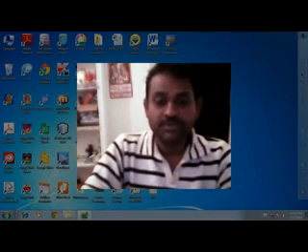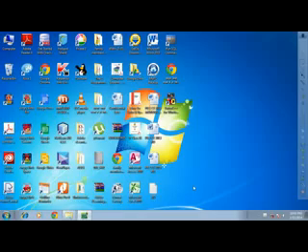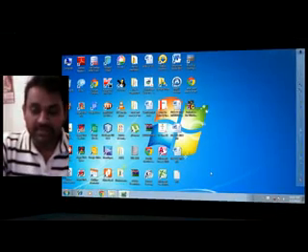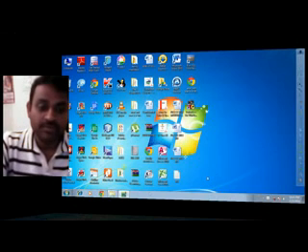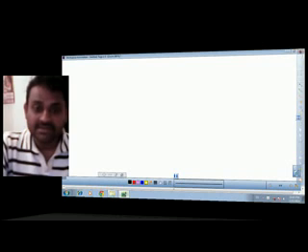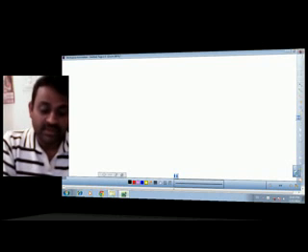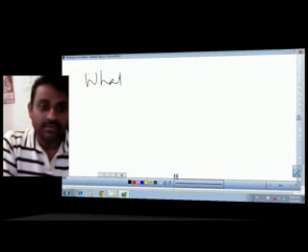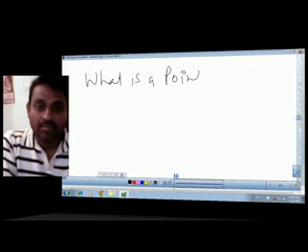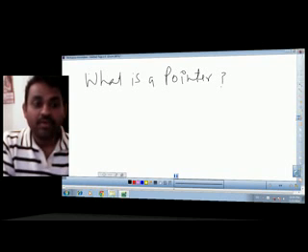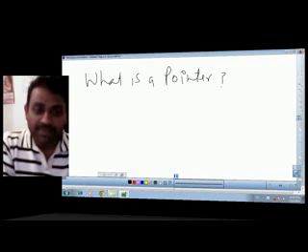Today we are going to discuss the introductory property of a pointer. So let's start with the definition of pointer. Now first of all, what is a pointer? So we define pointer as simply a variable.